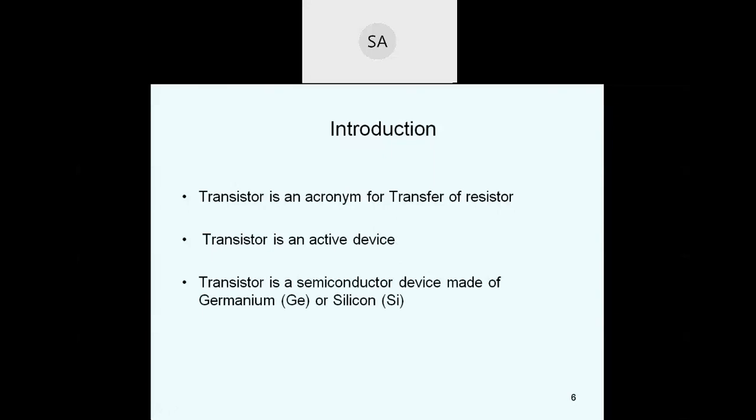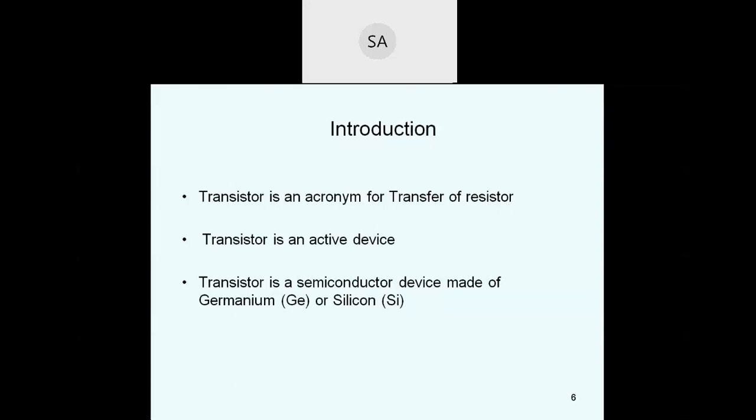The advantages of the transistor: no heater is required, hence no warming time and no heating power; operates at low voltages; physically smaller in size; lighter in weight; has longer life; high efficiency due to low power consumption. So these are the advantages of the transistor over the vacuum tubes.